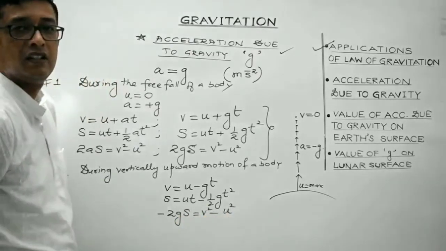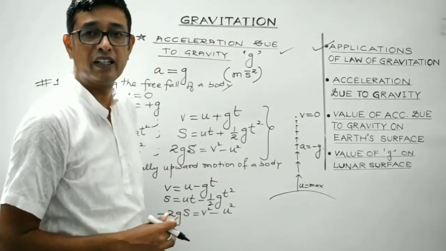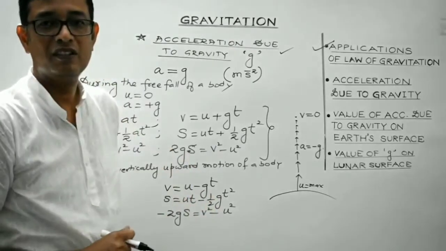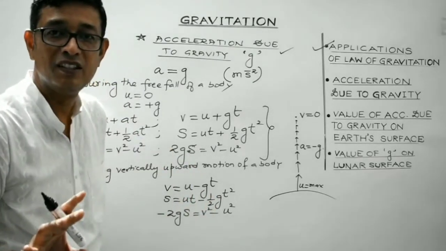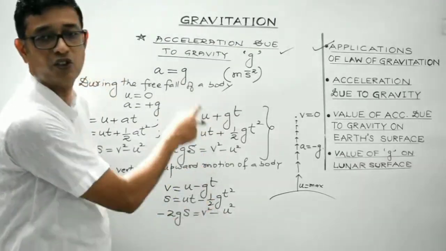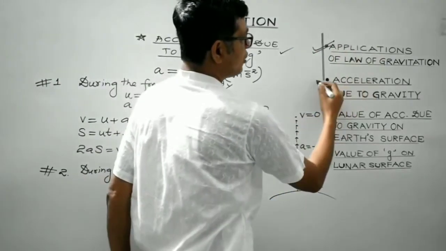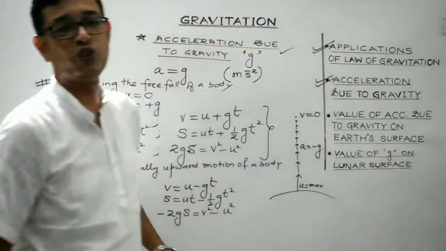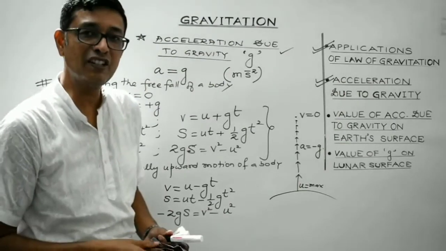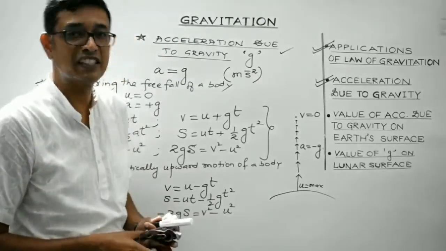And later on, in case the highest point is considered to be the final point, then the final velocity v can be substituted as 0. Have I made myself clear, students? So while dealing with numericals based on gravitation, we'll be making use of this concept. Clear? So we are over with applications and we are over with acceleration due to gravity as well. Clear? Acceleration due to gravity is the acceleration with which a body gets attracted towards the center of the earth.